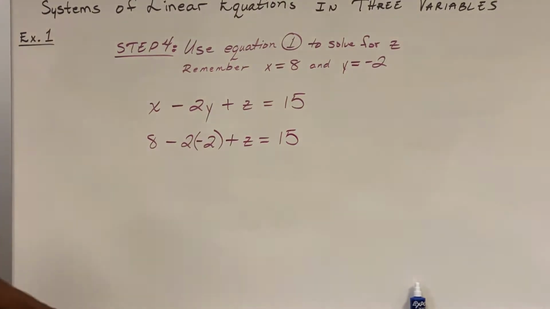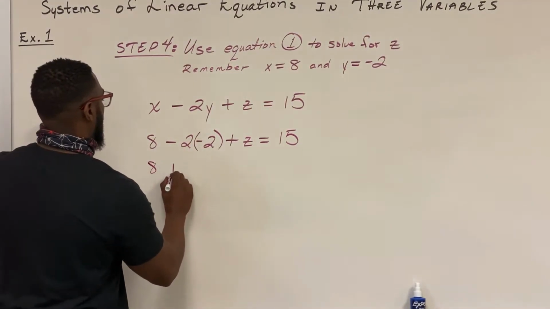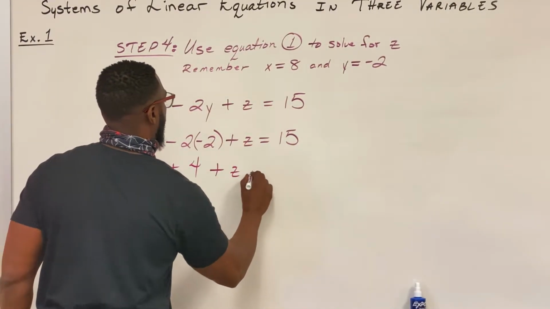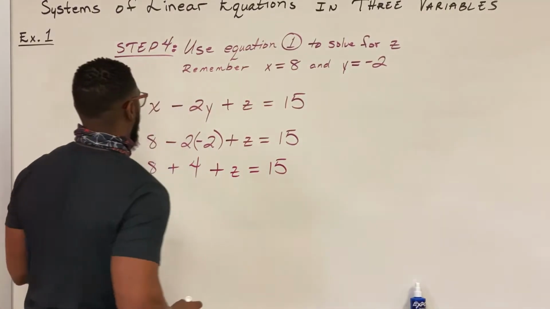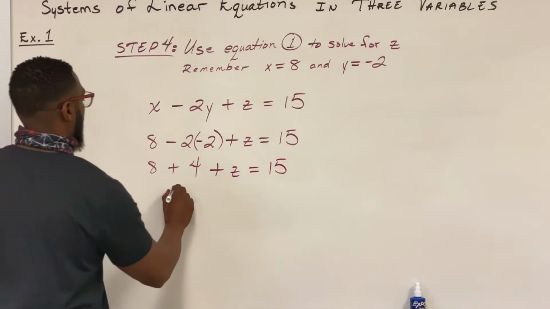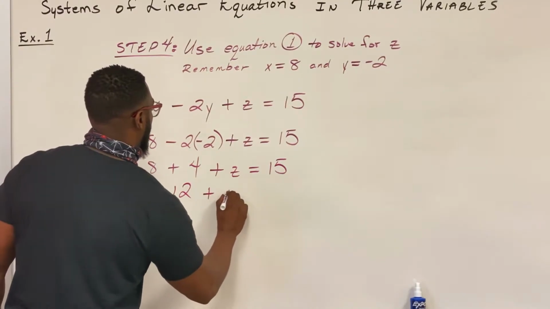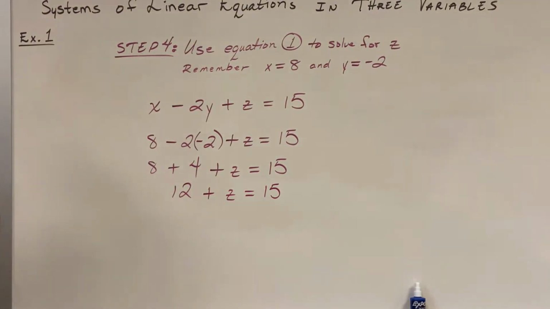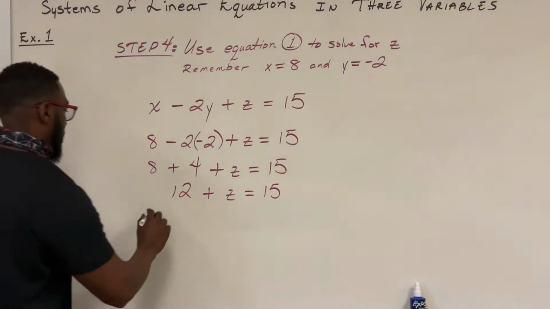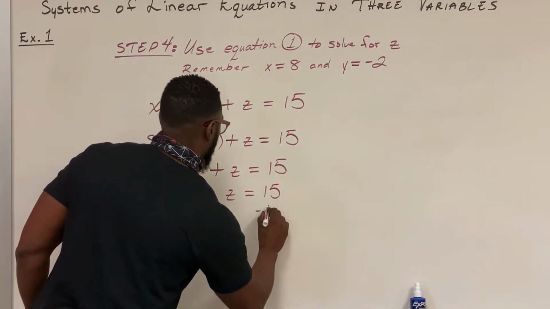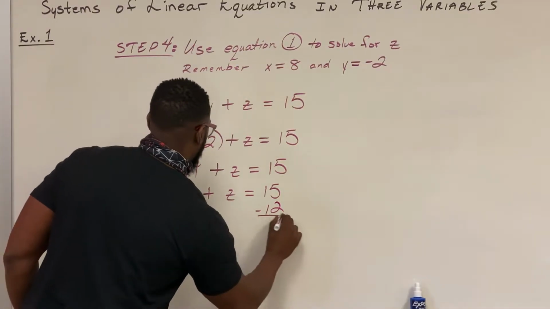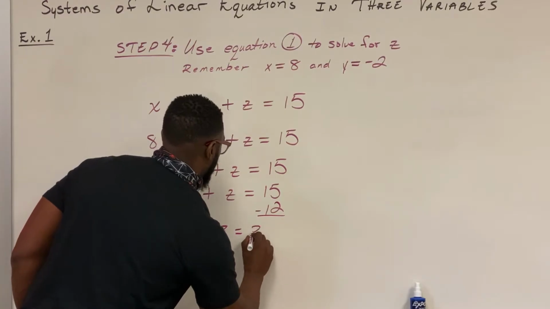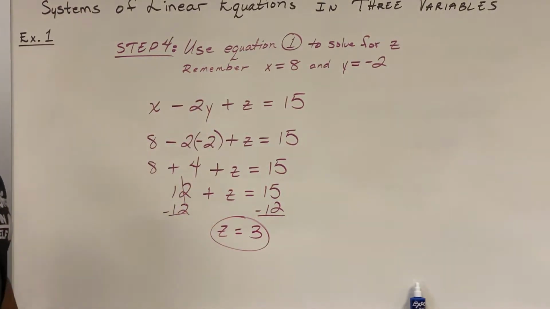Negative 2 times negative 2 is 4. Plus z equals 15. 8 plus 4 is 12. Plus z equals 15. One step equation. Subtract 12. z equals 3.